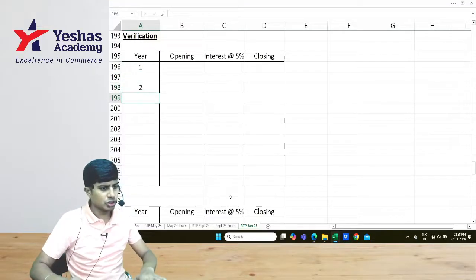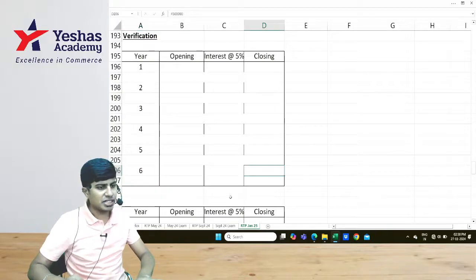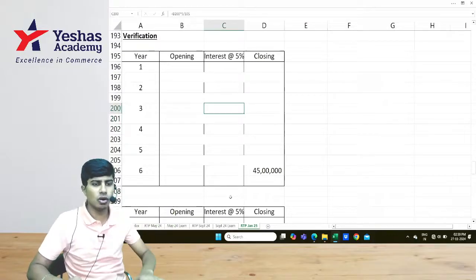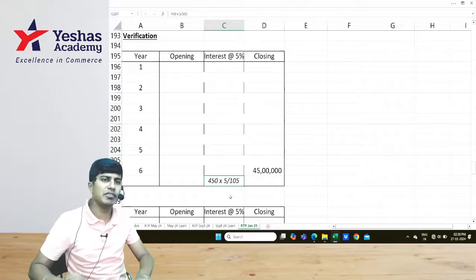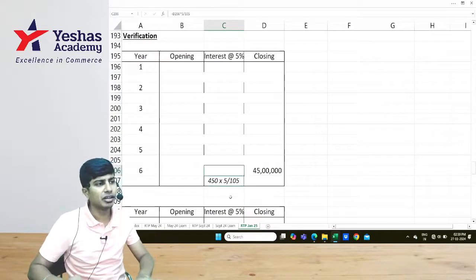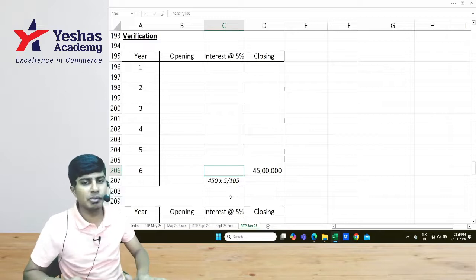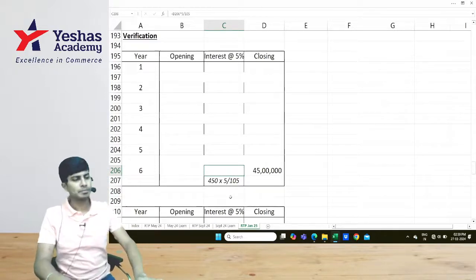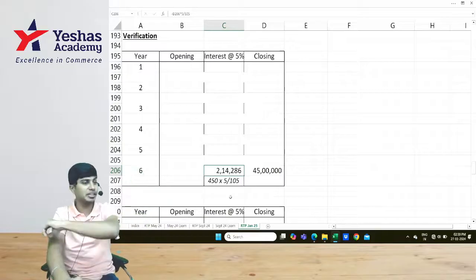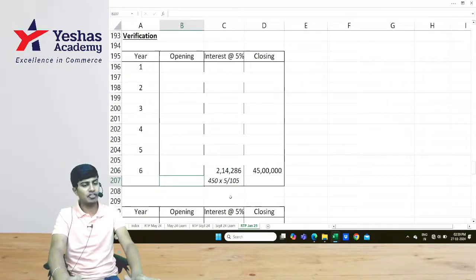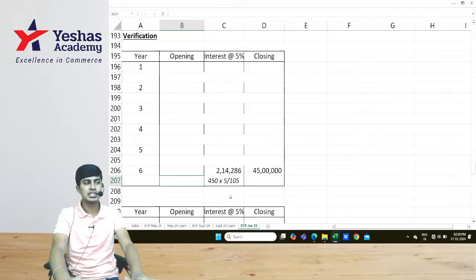Year 1, 2, 3, 4, 5, 6. Am I right? After 6 years, we're considering the value to be 45 lakhs. What would have been its value so many years ago? Take 45 lakh as 105. Divide 45 lakh by 105 and multiply it by 5. 2,14,286 is the interest. If you add it as interest, it becomes 45 lakh. Beforehand, it is 45 lakh minus 2,14,286.